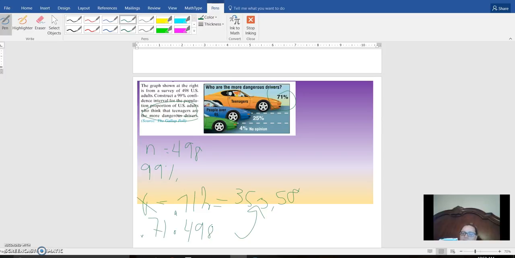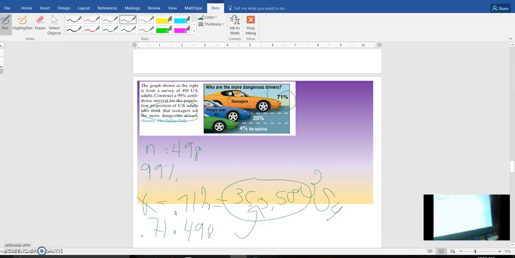What about if we change it to 3? What if we round it? So what I did was I changed this to 354. I rounded it, and that's what I got. So it doesn't want decimals. So you get 65.9% and 76.3%.